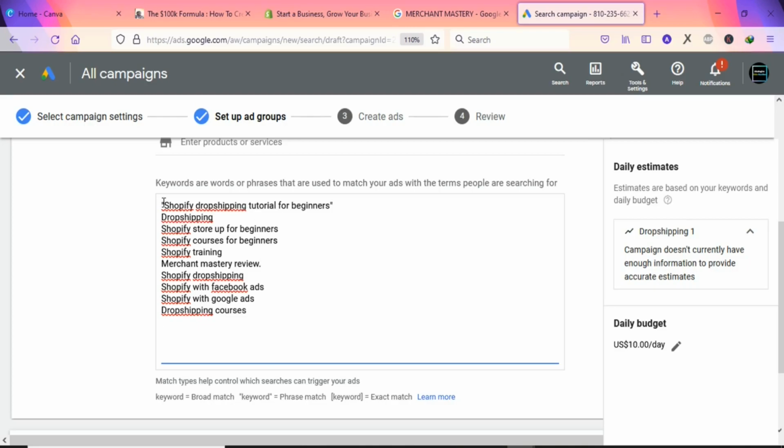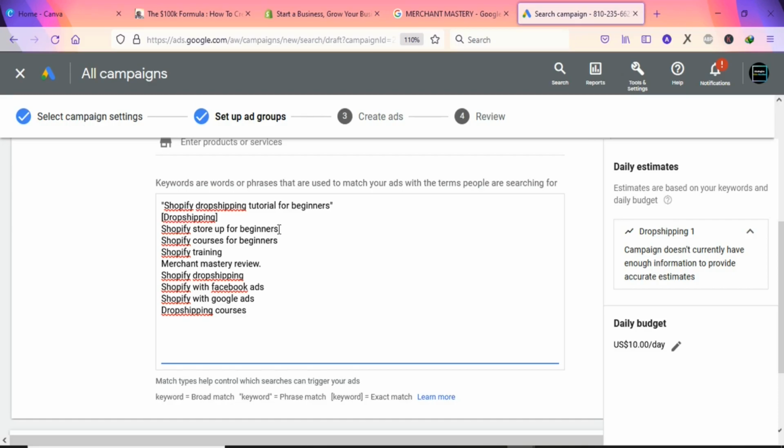When you put quotation marks on a particular keyword, you are telling Google that you want people to search for this phrase before they display your ad. When you put a symbol like this in front and behind a keyword, you are telling Google that they should display your ad to people who search for this exact phrase. That is for exact match. When you leave a keyword like this, it means anyone who searches for a related keyword, Google is going to display your ad. This is broad match, so you don't have to leave your keywords like that, because you are going to be getting people who click through your ad without being interested in the product.